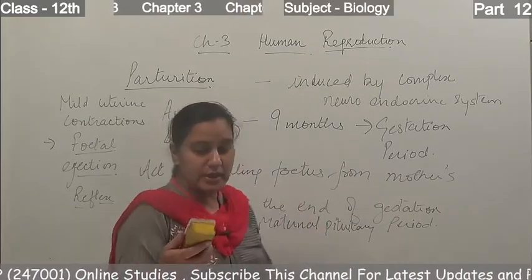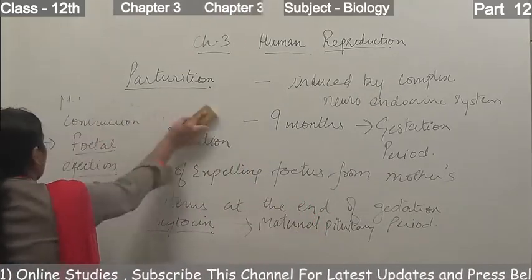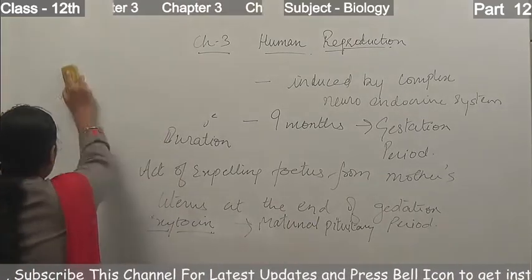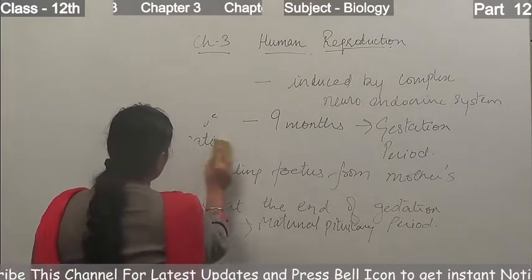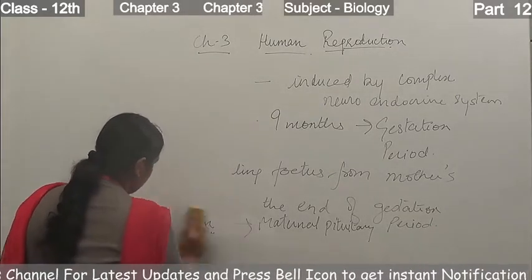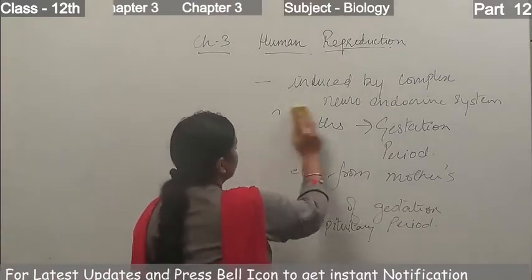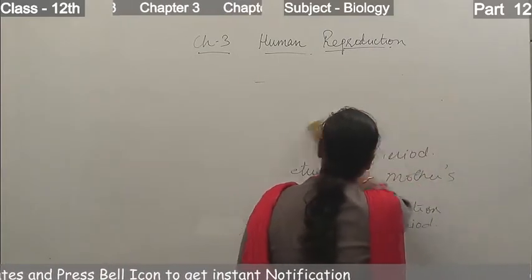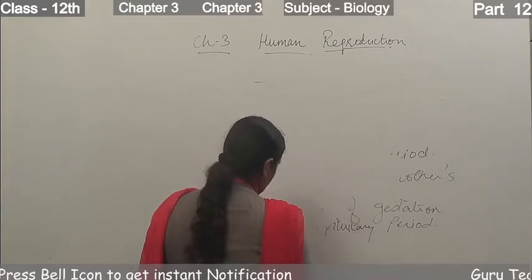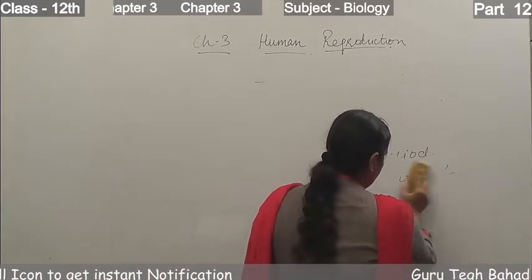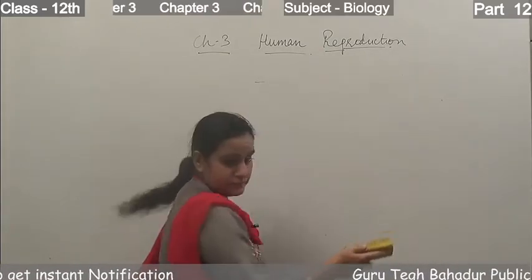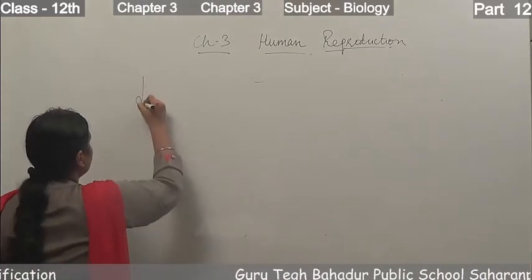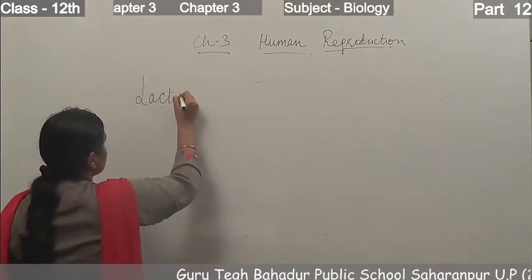Now after this, another process starts, known as lactation. After the delivery of the baby, the next thing that starts in the mother's body is the process of lactation. As I told you, human beings are mammals, so they have mammary glands.